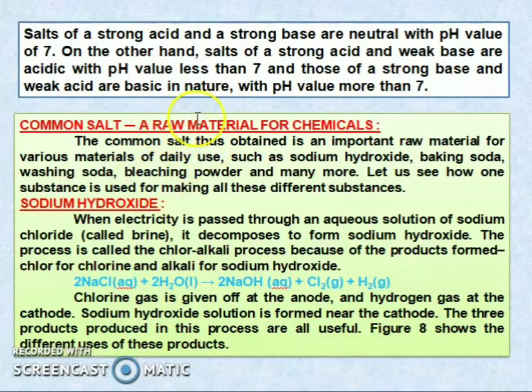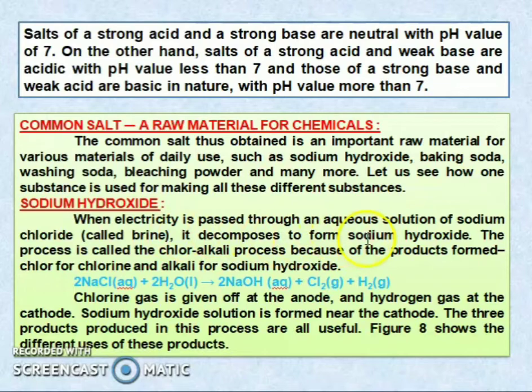Next, the common salt, a raw material for chemicals. The common salt thus obtained is an important raw material for various materials of daily use such as sodium hydroxide, baking soda, washing soda, bleaching powder and many more. So let us see how one substance is used for making all these different substances. First one is sodium hydroxide. When electric current is passed through an aqueous solution of sodium chloride, that we call brine. So brine is nothing but sodium chloride solution.